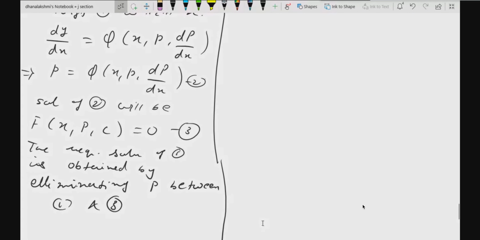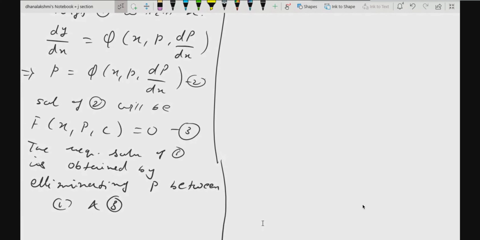Okay. Now differentiate that. You will get dy by dx on one side, and on the other side you will have x, p and dp by dx. dy by dx again you need to replace with p. So what you are going to get, the differential equation will be of first order, first degree in p itself. So you will get a solution for that one in terms of x, p and c. Now from this relation you find the value of p and substitute in 1.